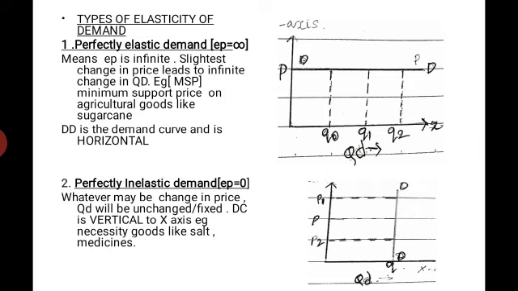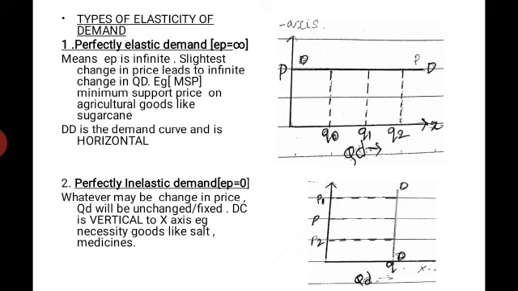One practical example we can take is of minimum support price, MSP, on agricultural goods like sugarcane, which is fixed by the government. I have already discussed this: farmers produce the sugarcane and sugar factories demand the sugarcane, but they want it at a low price, while farmers want to sell at a high price.